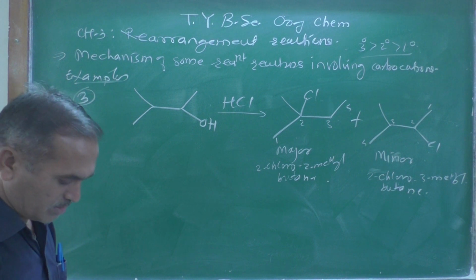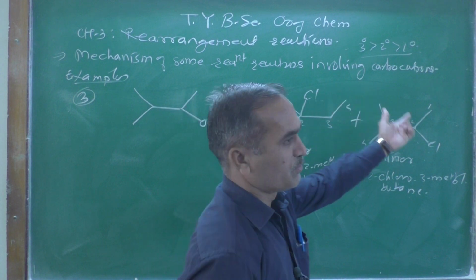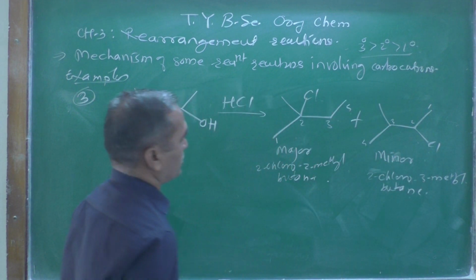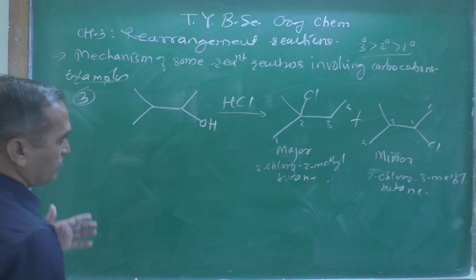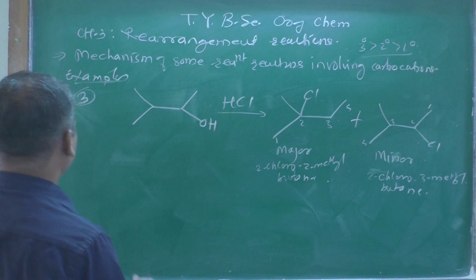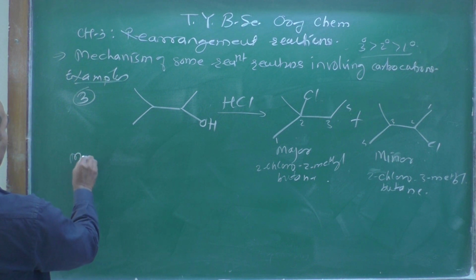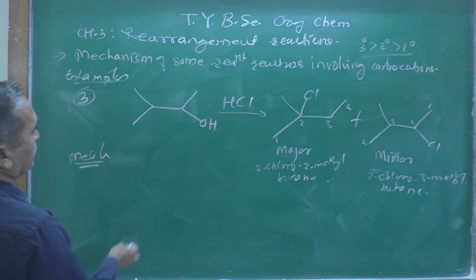Now the next point: how do we get this one and how do we get this one? That's the question. Let's see. The mechanism gives you a clear-cut idea why we are getting that one. Now let us look at the mechanism.